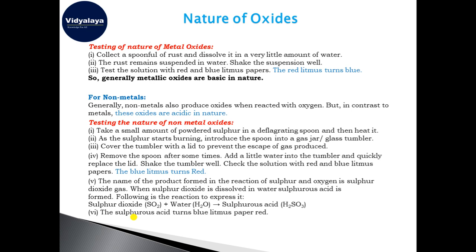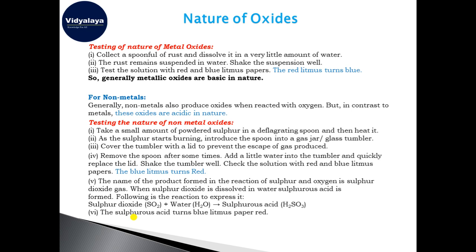Now we have discussed the metals, so how about the non-metals? What happens when non-metals react with oxygen? They will also form non-metal oxides, and in contrast with the oxides made from metals, they are acidic in nature. The metal oxide was basic in nature, and now the non-metallic oxides are acidic in nature. They will convert blue litmus paper into red color.